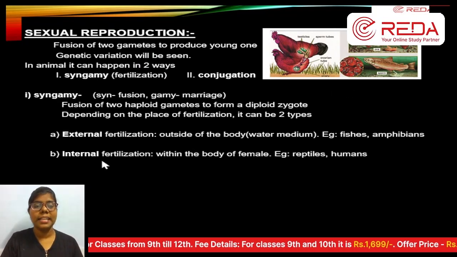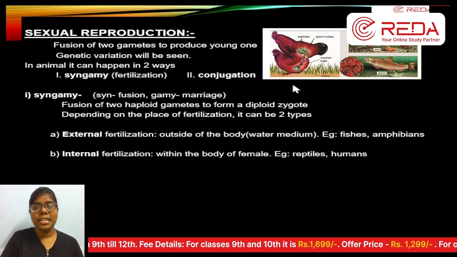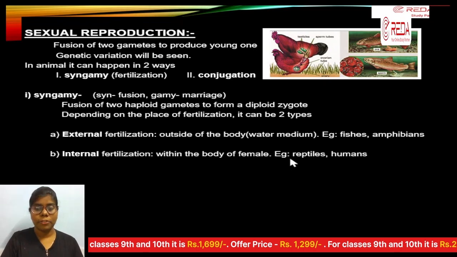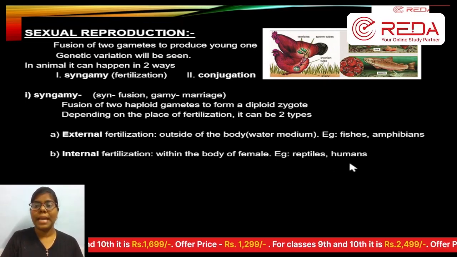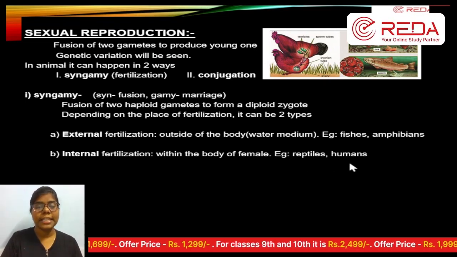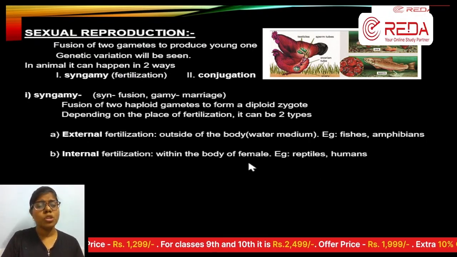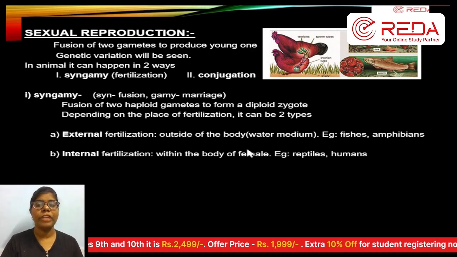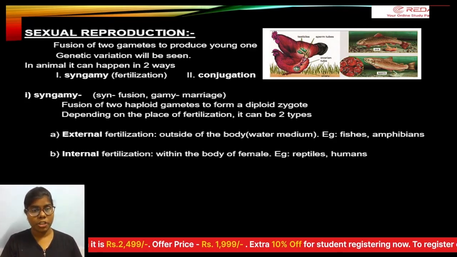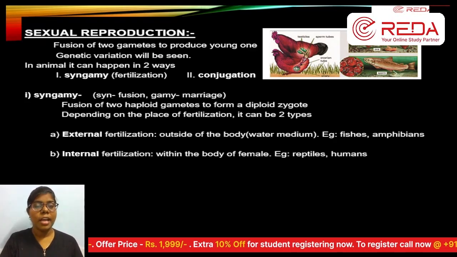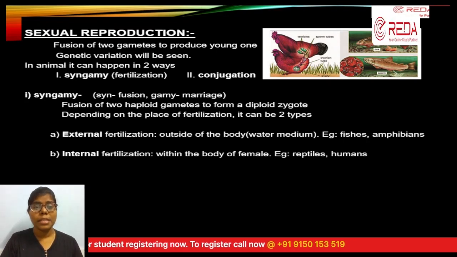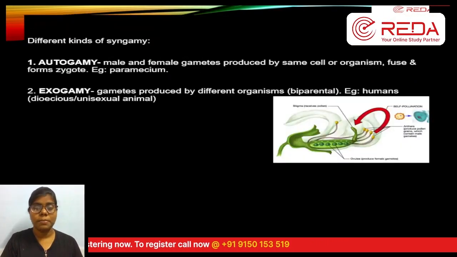And when you consider internal fertilization-னா body-க்கு உள்ள. அப்ப body உள்ள நடக்கும்போது that is internal fertilization. Example, reptiles, humans is also an internal fertilization organism. Most of all, the fertilization will be happening inside a female. Female-க்கு உள்ளேதான் fertilization process நடக்கும். Humans-லயும் reptiles-லயும் we can see this very obviously. That is external and internal fertilization based on the place where the fertilization has been happening.